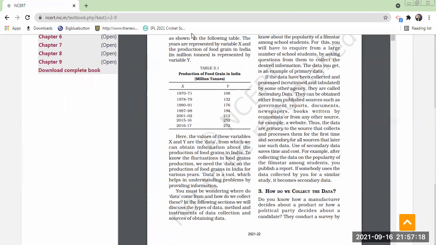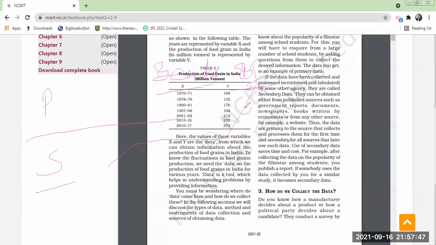You see, primary data and secondary data. Suppose I want to conduct a survey with regard to banks. Let us take an example. You have a bank account in SBI, or rather your father has a bank account in SBI. So I want to study the performance of SBI. What will I do? I will check the annual reports of the bank.